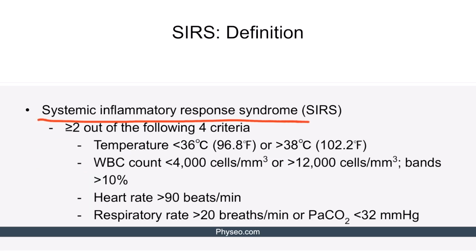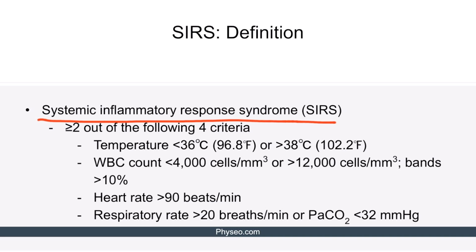Systemic inflammatory response syndrome, also known as SIRS, is diagnosed if the patient meets at least 2 out of 4 SIRS criteria. These criteria include a temperature less than 36 degrees Celsius or more than 38 degrees Celsius, and a white blood cell count less than 4,000 or more than 12,000. The alternate for the white blood cell count criteria is the presence of bands more than 10%. The other 2 SIRS criteria include a heart rate more than 90 beats per minute and a respiratory rate more than 20, or a partial pressure of carbon dioxide less than 32. If the patient meets any 2 out of these 4 criteria, they're considered to be SIRS positive.